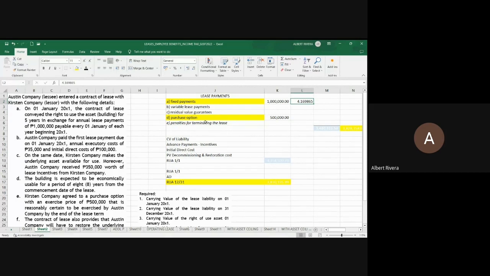But what about the purchase option? What is to be used? Are we using the present value factor of an annuity or just the present value factor of 1? Chat box, please.